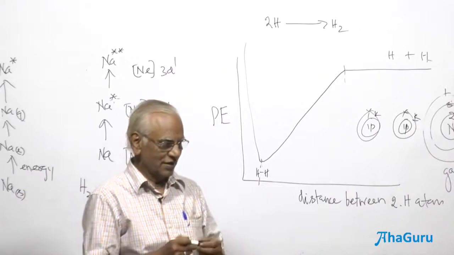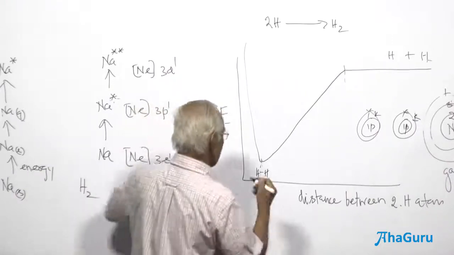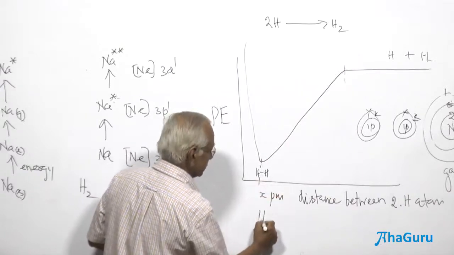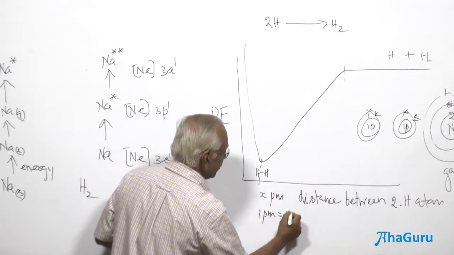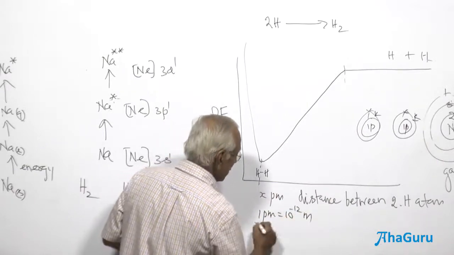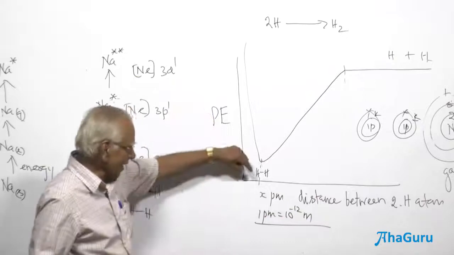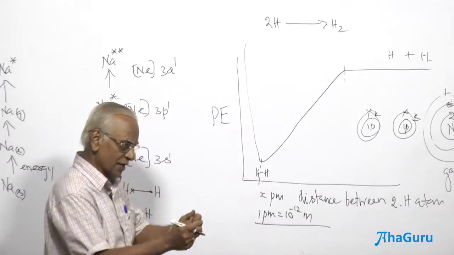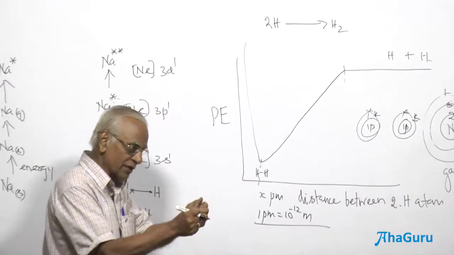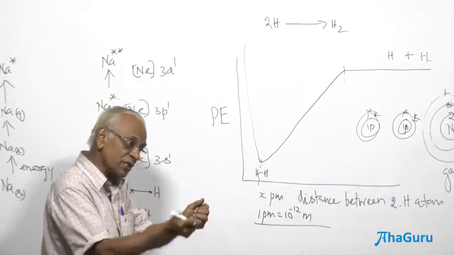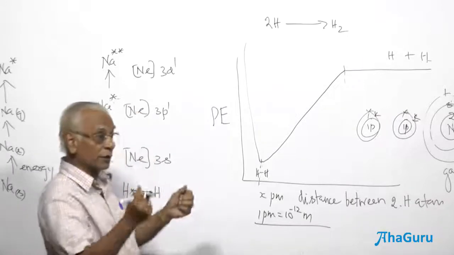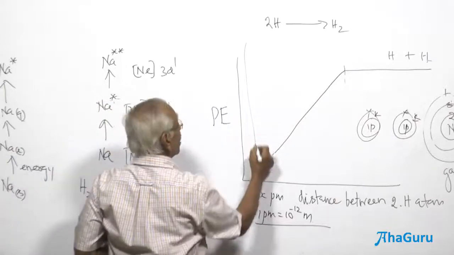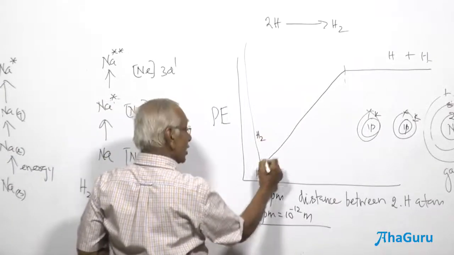Let's say this distance is x picometers. 1 picometer is equal to 10 power minus 12 meters. Please note that. If the distance is less than x picometers, the proton-proton repulsion is more, and electron-electron repulsion too, so on the whole there are repulsive forces. This is the hydrogen molecule. What do you call this stage here? The hydrogen molecule is formed here.